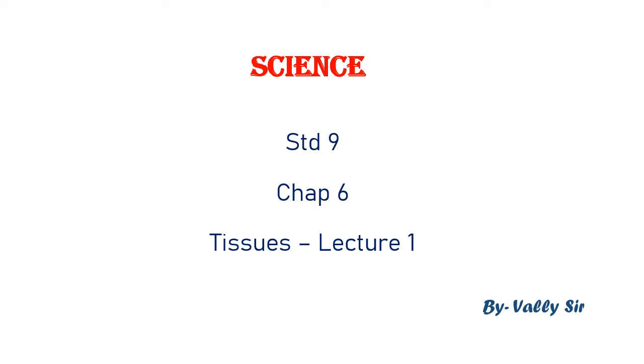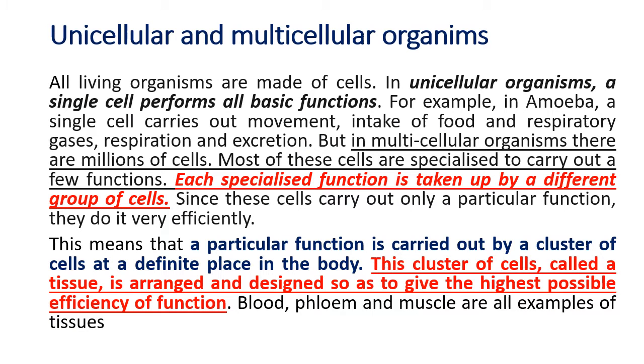Now this lesson is about a special group of cells called tissues. So first of all, we see what are unicellular and multicellular. We did this in the previous chapter also. Unicellular organisms, in that a single cell performs all basic functions like digestion, respiration, circulation, excretion, reproduction. Everything is done by a single cell.